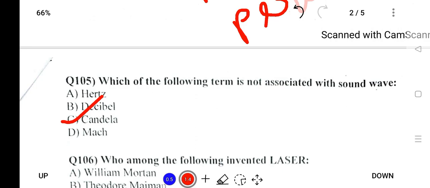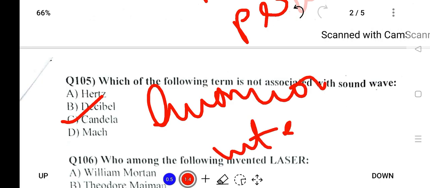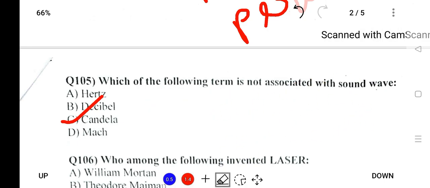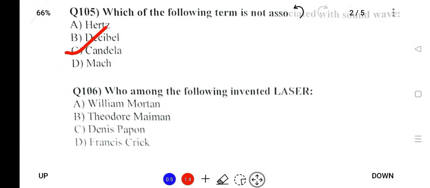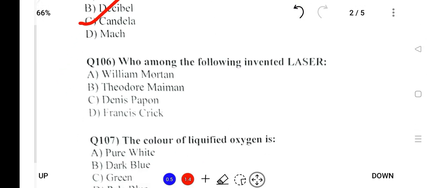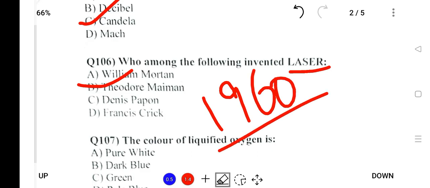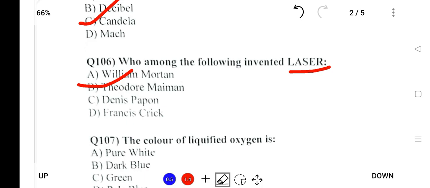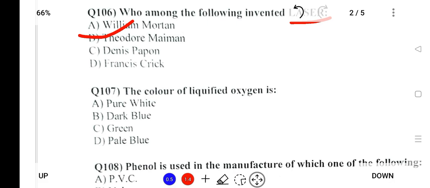Candela is the SI unit of luminous intensity, meaning it measures how brightly something shines. Who among the following invented laser? Laser was invented by Theodore Maiman in the 1960s, and laser is used in various applications like cutting and drilling of metals. The color of liquefied oxygen is pale blue.